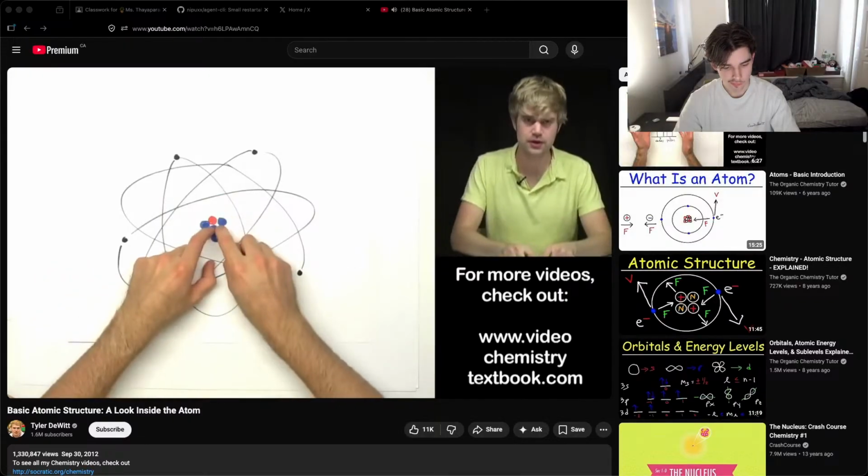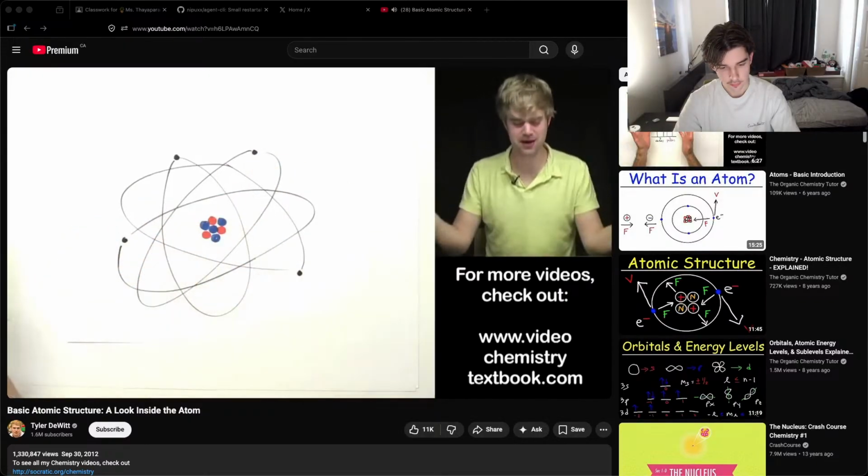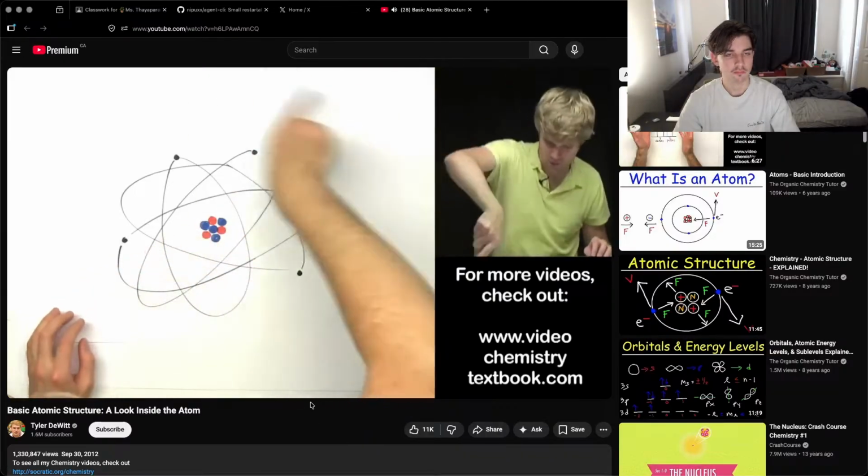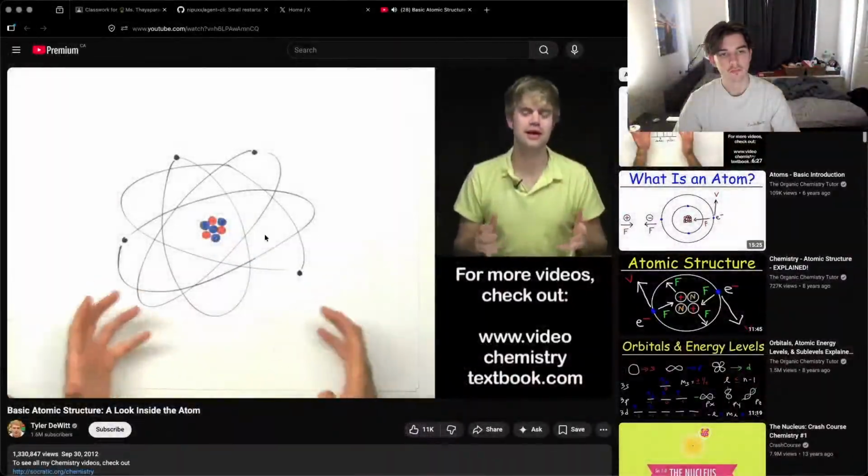The second thing has to do with the size of the nucleus and how far the electrons are from it. If this were a real atom blown up many, many times, and the nucleus were the size of a grape, the electrons out here would be almost a mile away. So this grape-sized nucleus, and a mile away would be the electrons spinning on the outside. So that means that most of an atom is actually empty space.